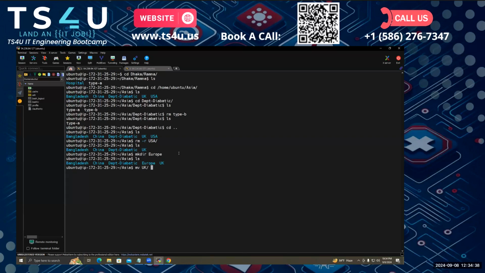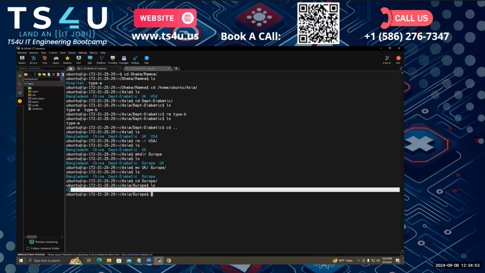Then you have to give the destination where we want to move. Done. Now if I do ls, you see there's no UK in here. If I go to the Europe folder now and use ls in here, we can see the UK is here.